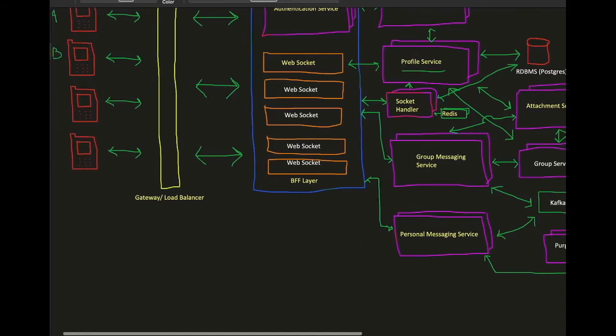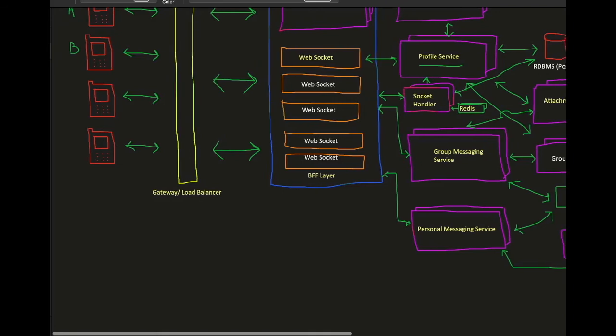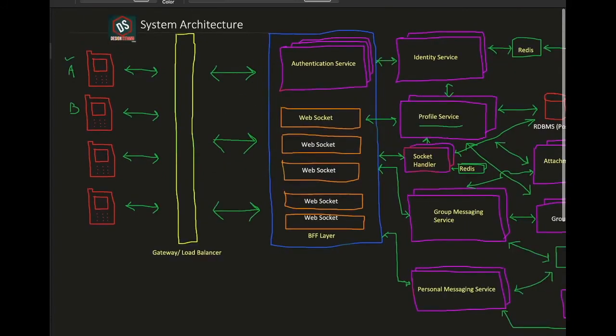Let's assume that it is this socket which is connected to user B, and if WebSocket is able to send this to WebSocket B, the app will send an acknowledgement back to WebSocket, which is when WebSocket will inform personal messaging service as well that yes, this has been delivered. Then personal messaging service will in turn send this information back to A via their WebSocket. So this becomes a two-tick.